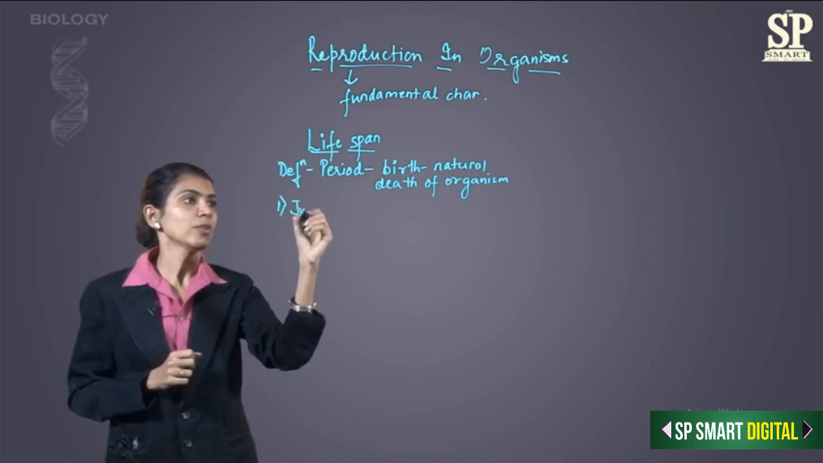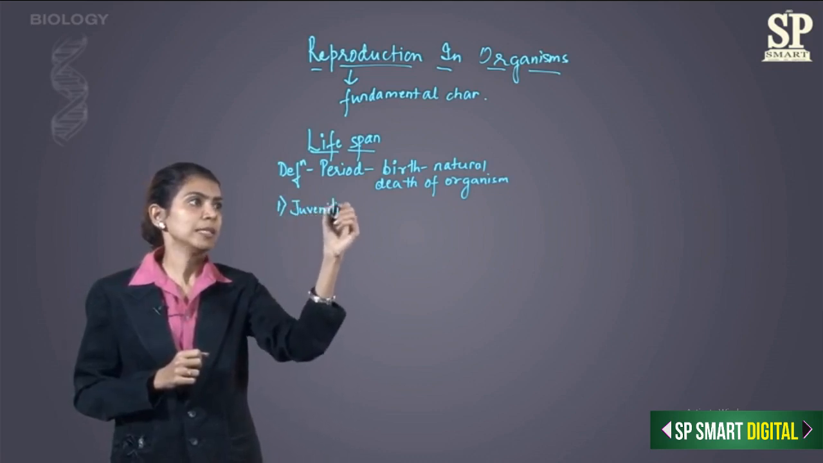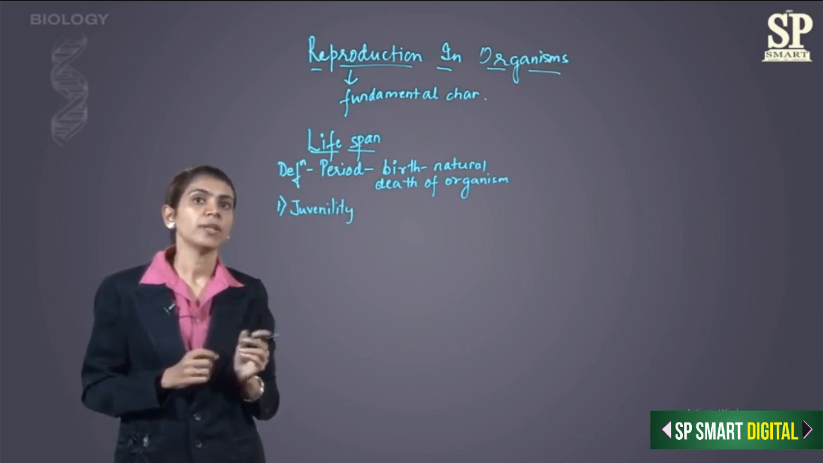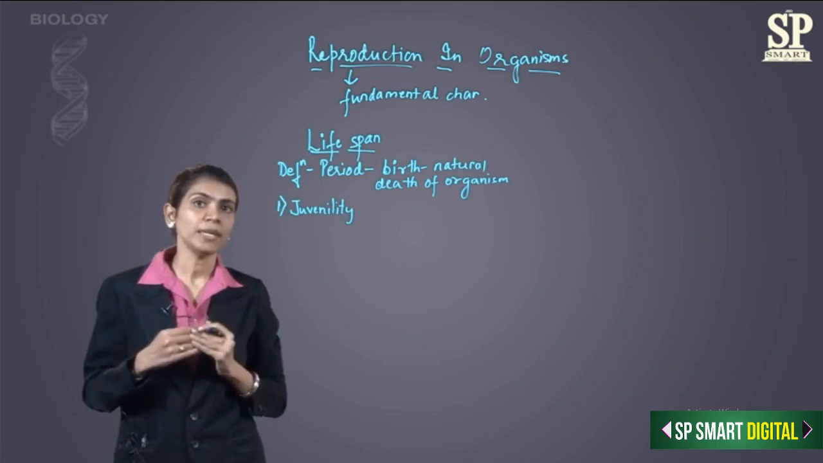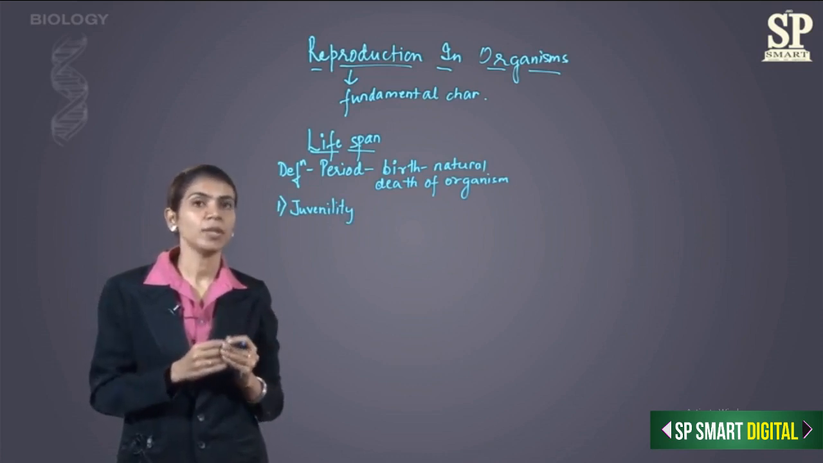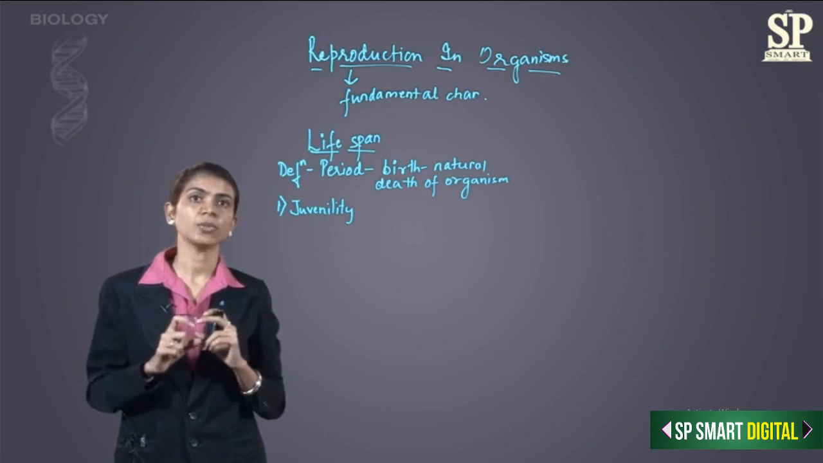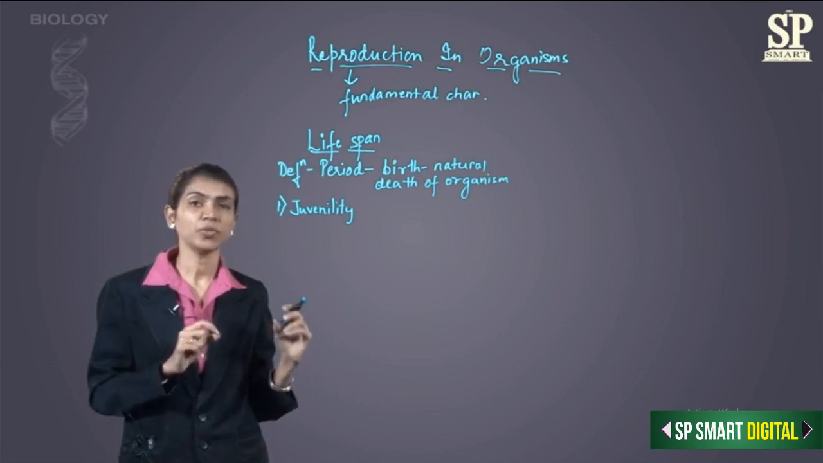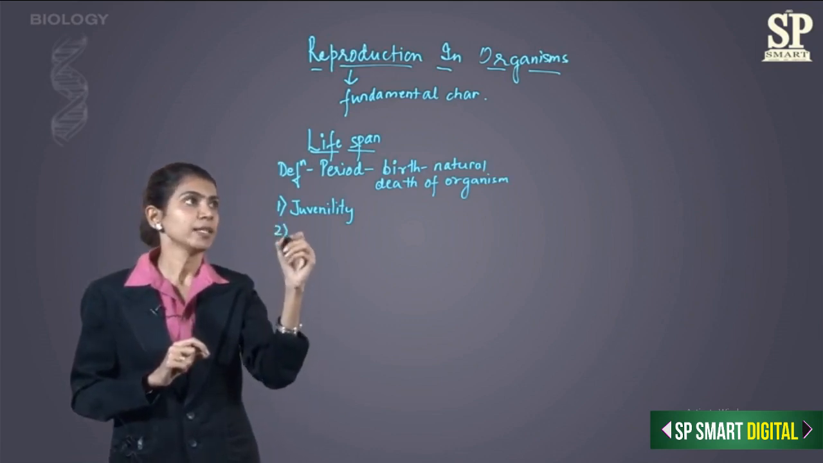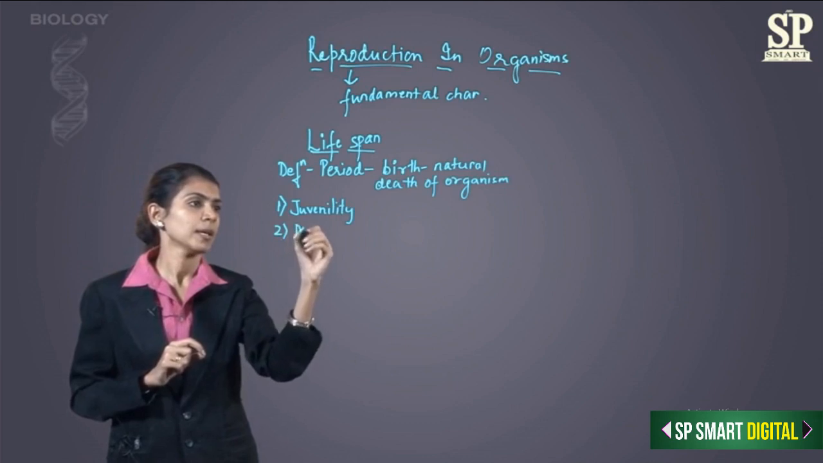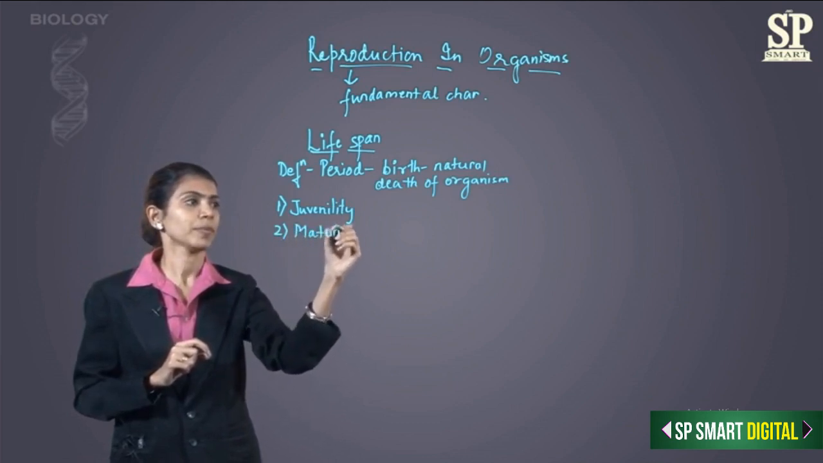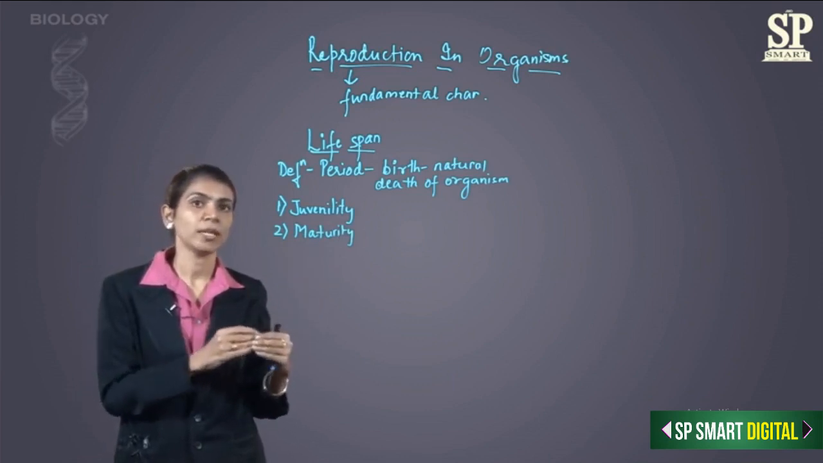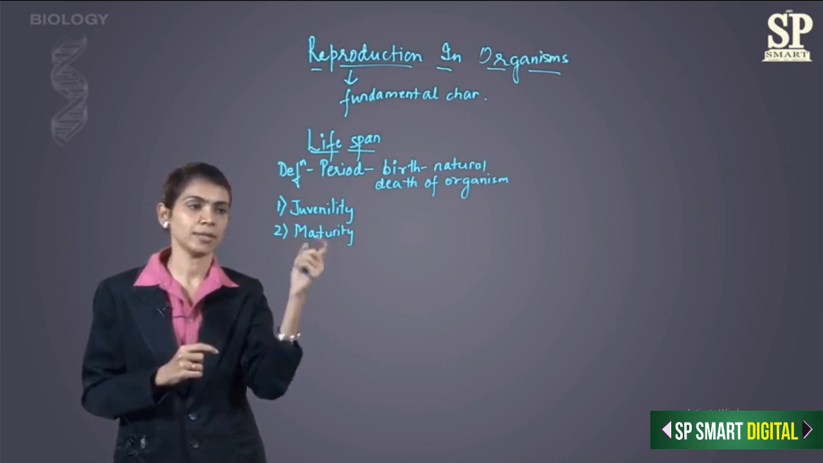The first stage is called juvenility. Juvenility is the time period or the stage wherein the organism is in the process of being developed for reproduction. That means the body of the organism is undergoing processes so as to develop it to be able to reproduce. That is juvenility. Second stage of lifespan is maturity. Maturity is when the organism is actually able to reproduce. That means reproduction begins in this phase.